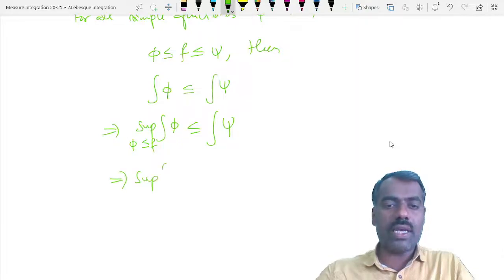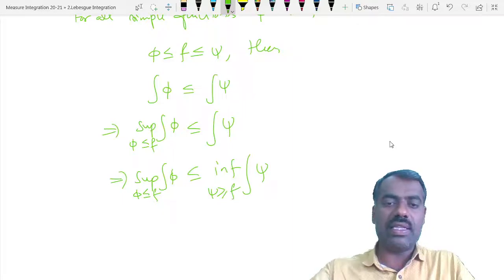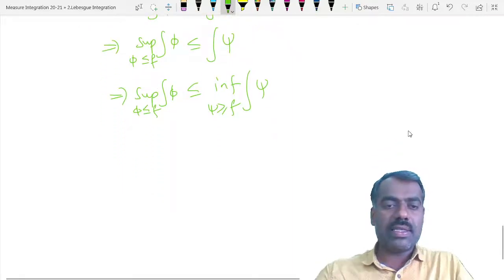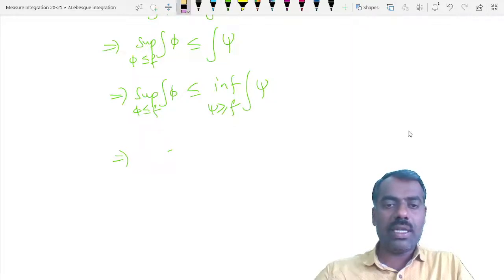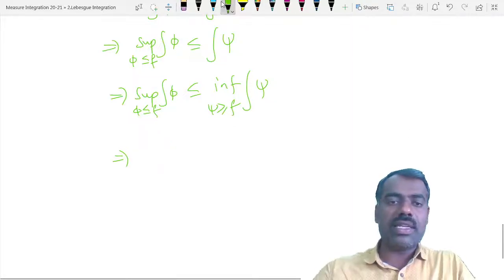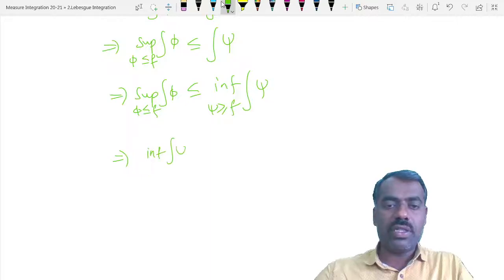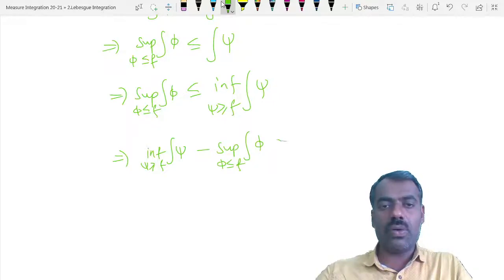So even if you take the infimum of all psi greater than or equal to f, we still have this. This implies the infimum over psi greater than or equal to f minus the supremum over phi less than or equal to f is greater than or equal to 0.